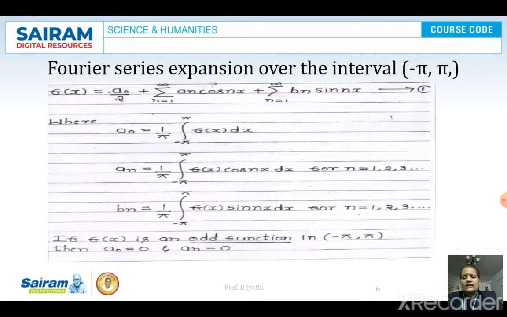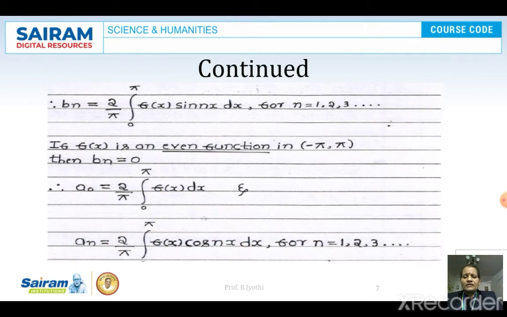If f of x is an odd function in the interval minus pi to plus pi, then a0 and a n will be 0. That means we need to find only the b n value, where b n is given by the formula. Supposing it is so, the b n value has to be determined.